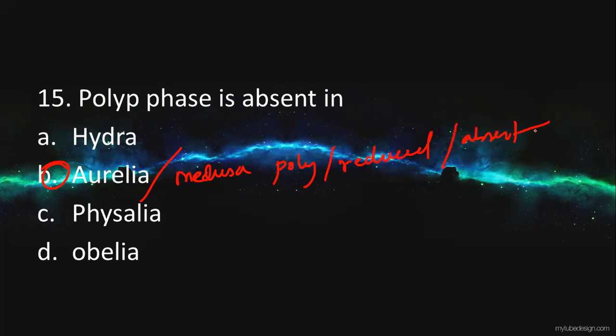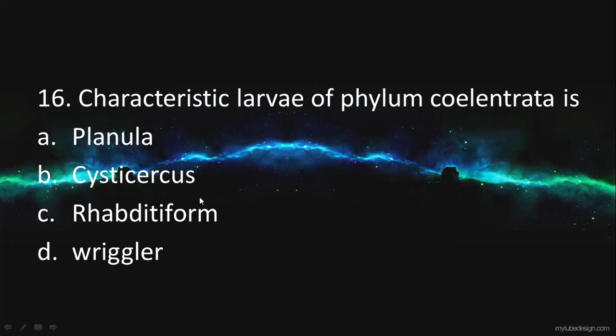Next one. Characteristic larva of phylum Coelenterata is? The answer will be planula. This is the characteristic larva of Coelenterata.